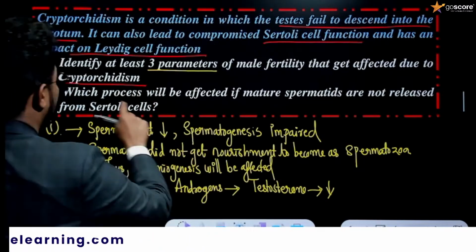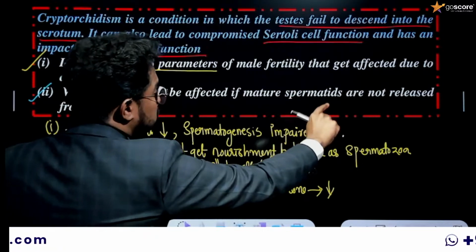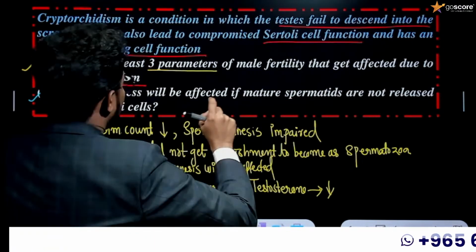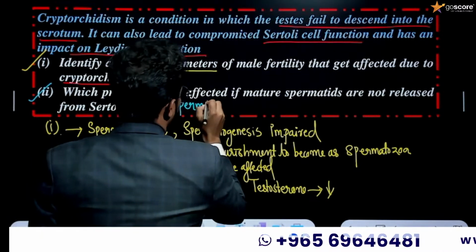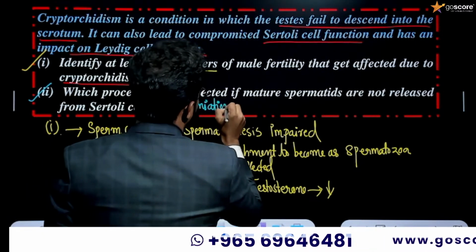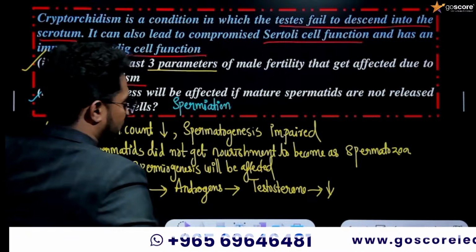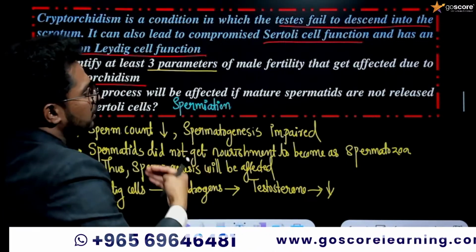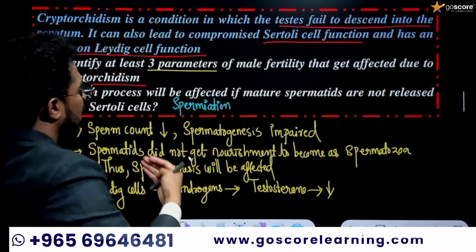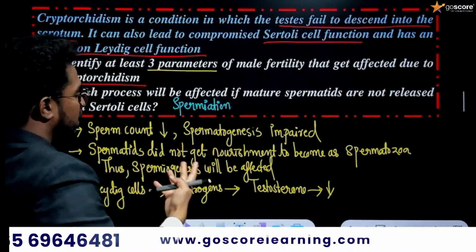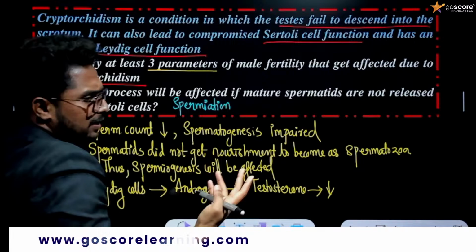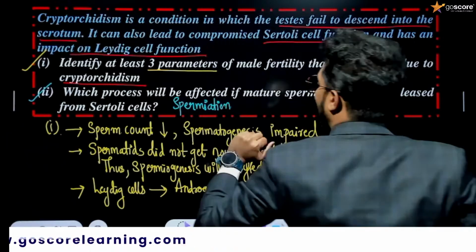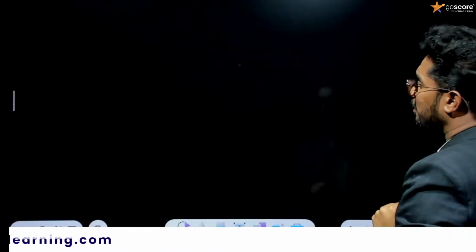Okay, which process will be affected if mature spermatids are not released from Sertoli cells? Exactly, spermiation. Spermiation will be affected. If the mature spermatids are not released from the Sertoli cells, exactly spermiation will be affected. If I mention spermiogenesis also, there is no problem for that, but exactly it will affect the spermiation process itself. I hope you got the point regarding this.